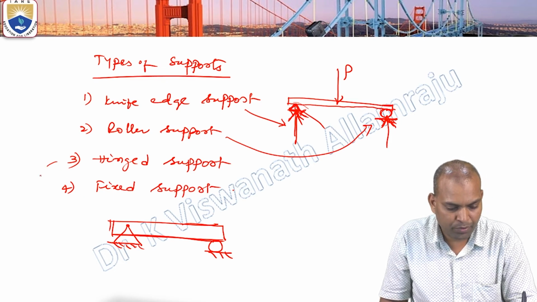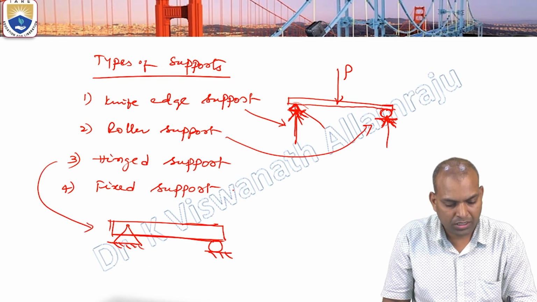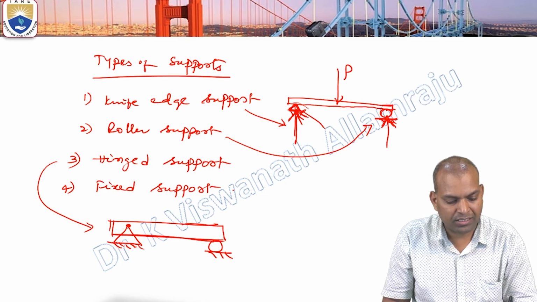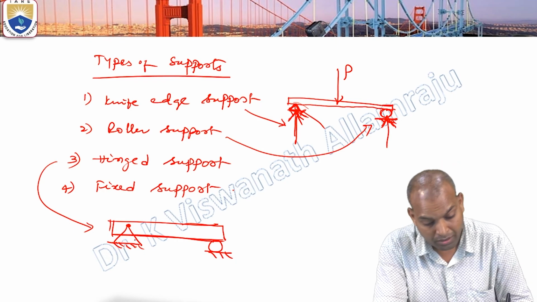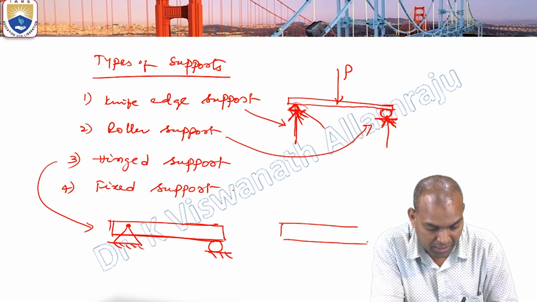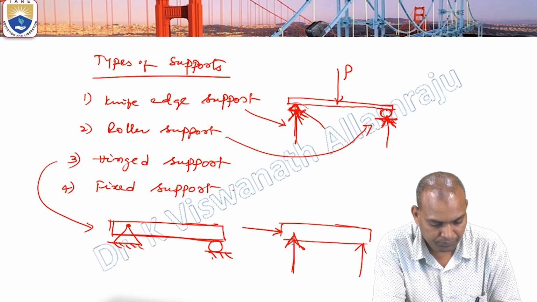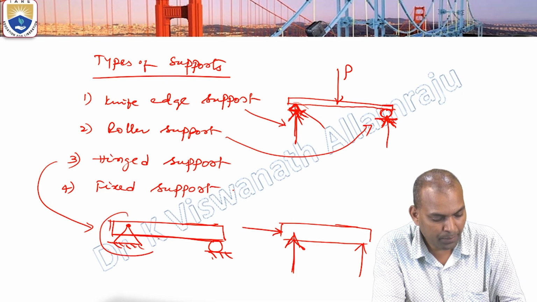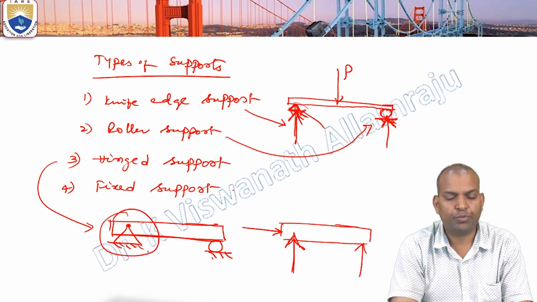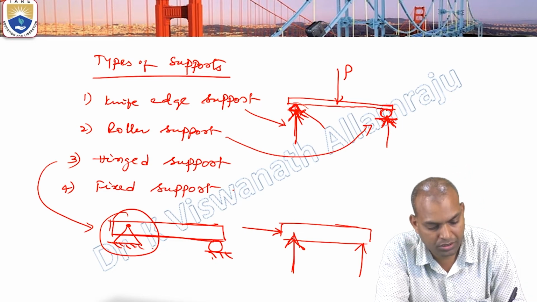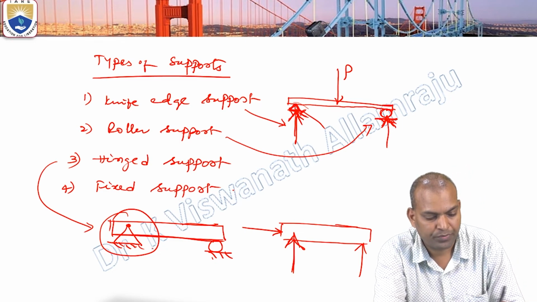The hinge is connected, not exactly outside, but in the middle of the beam, where it will be joined. For hinged support, the number of reactions will be 2, one horizontal and another vertical, whereas for roller support only one reaction passes through.